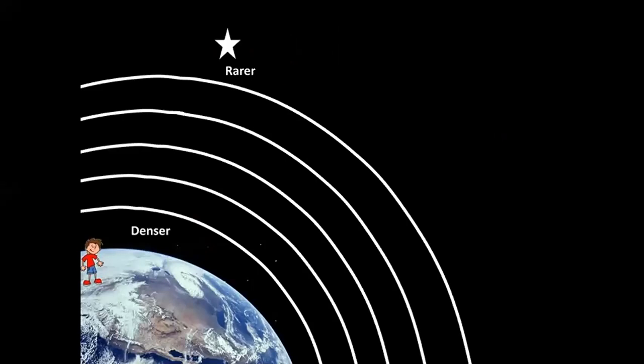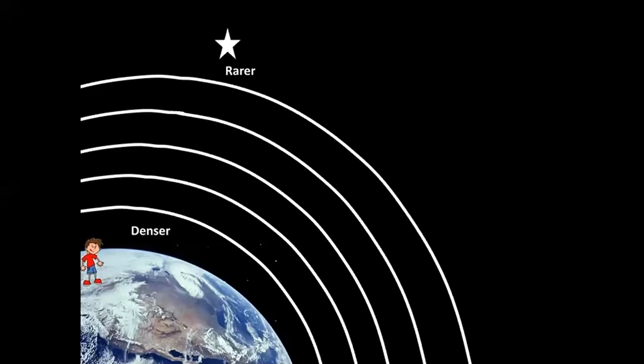Now consider a star. Tell me children, stars, are they very, very near or very, very far? Definitely they are very, very far away. Because they are very far away, they only appear like a point. हमको सिर्फ वो point जैसा दिखता है. Remember, such sources of light are called point sources of light. So what is a star? A point source of light.